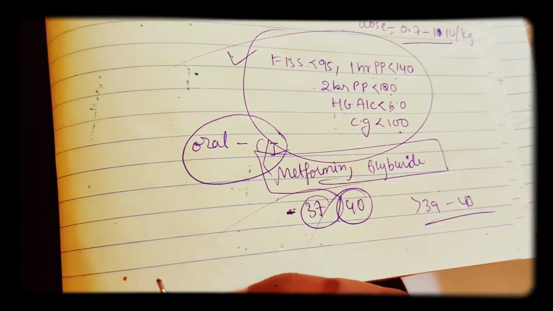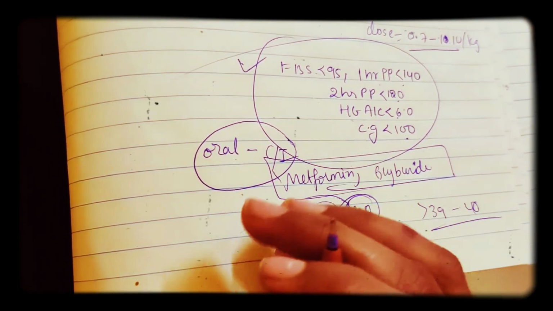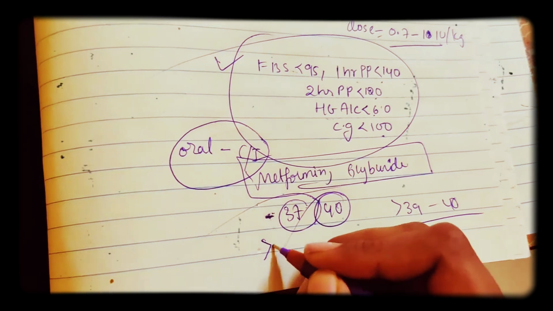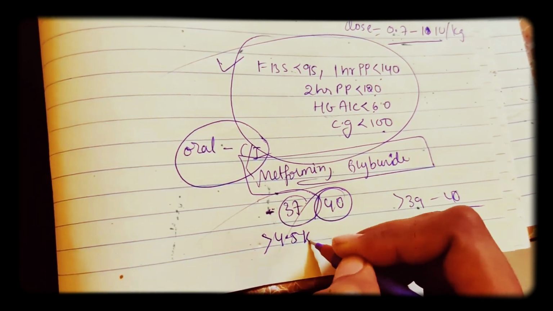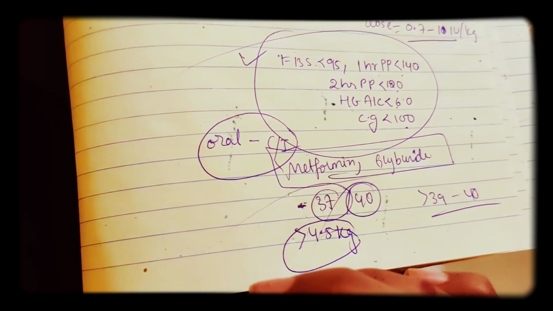So what is the mode of delivery? Of course vaginal delivery can be done, but C-section is done only based on the expected weight of the fetus. Very important: if the weight of the fetus is more than 4.5 kg, then we need to do only C-section. We can't do vaginal delivery.